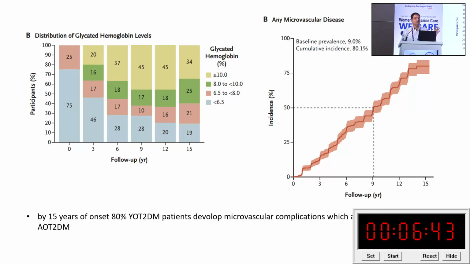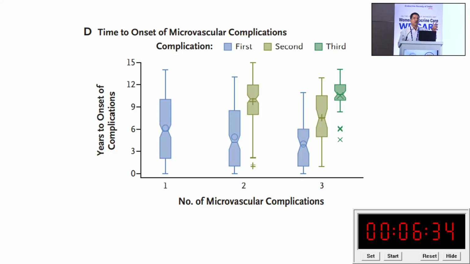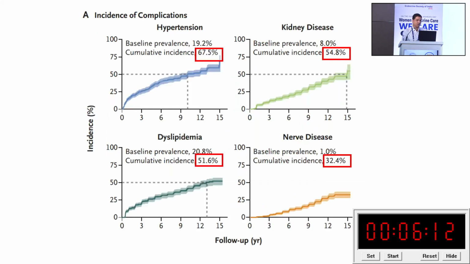That is the significance, because by 15 to 20 years of starting diabetes, I will show in the next slide, by 15 years at least 3 microvascular complications are happening. You see, 1 complication by 6 to 9 years, 2 complications by 10 years, and 3 microvascular complications by 15 years. So for those people developing 3 to 4 microvascular complications in the middle age, 30 to 35 or 40 years, it is difficult and hazardous for that group of patients.